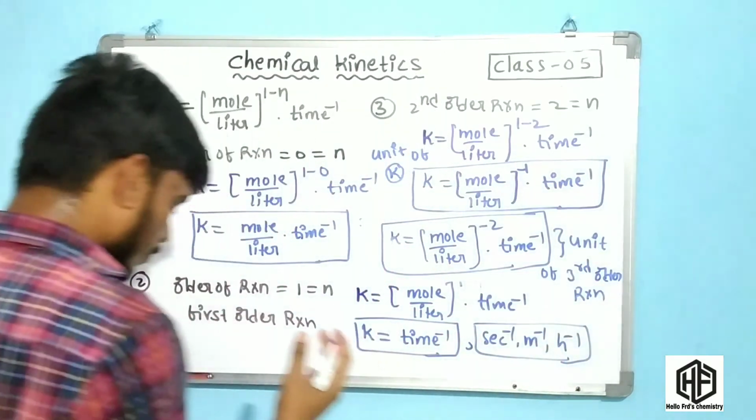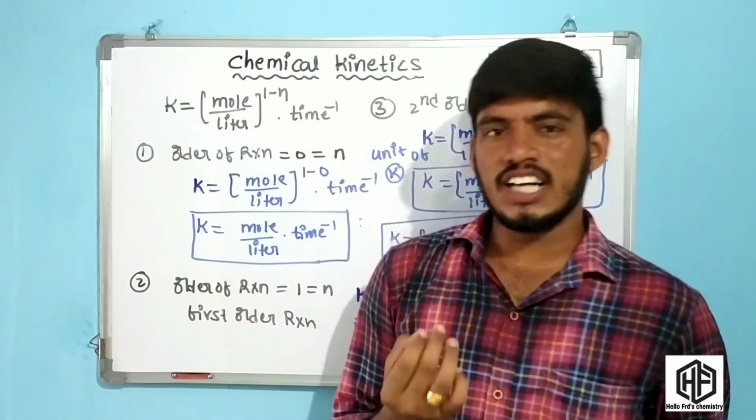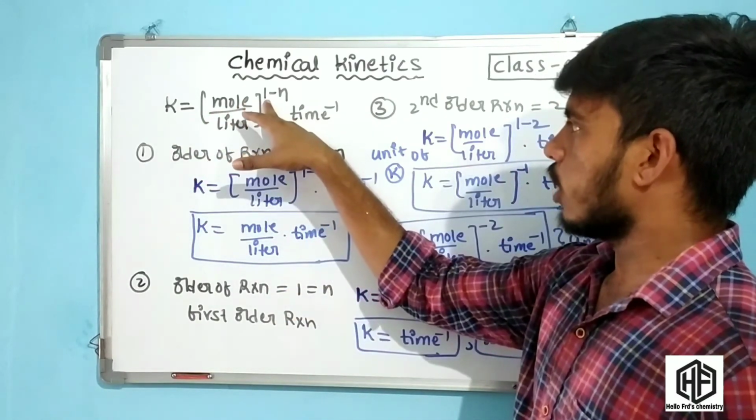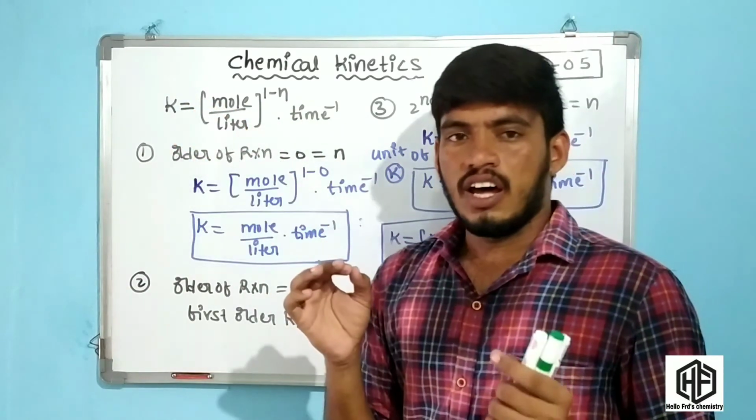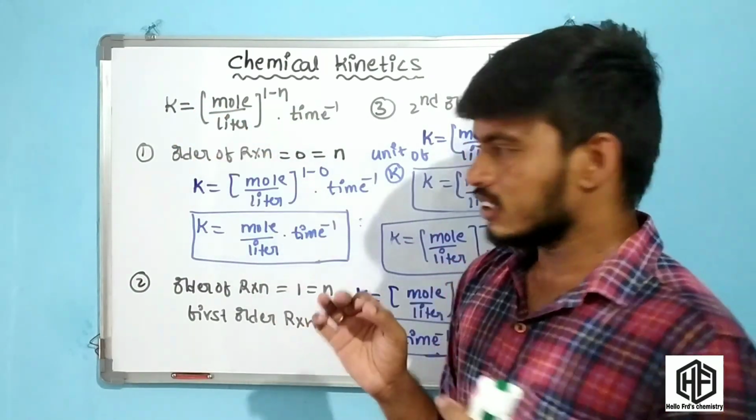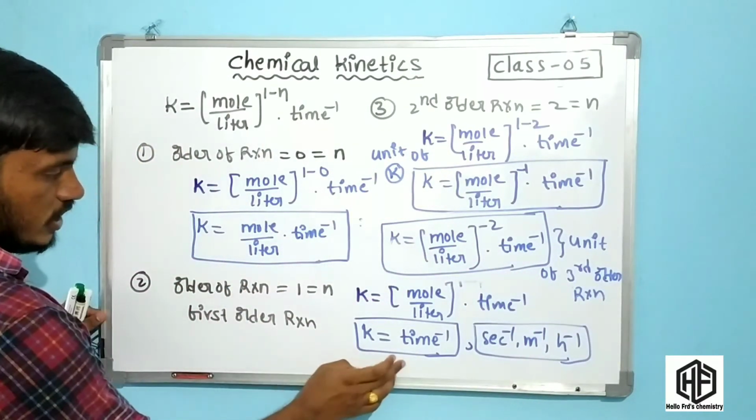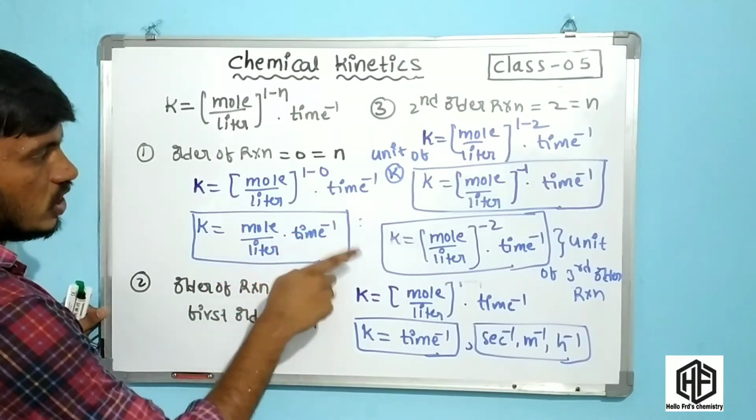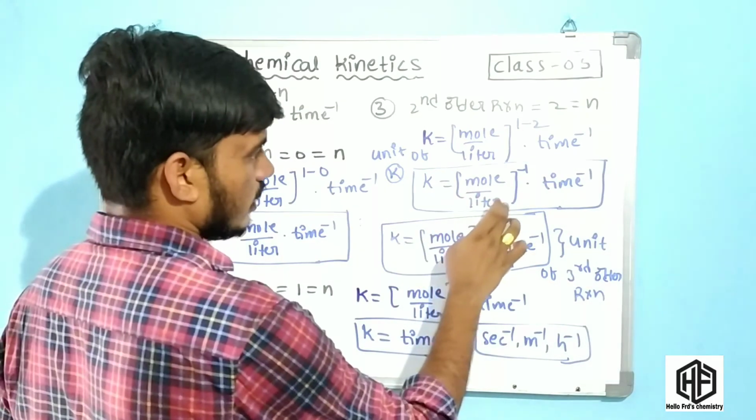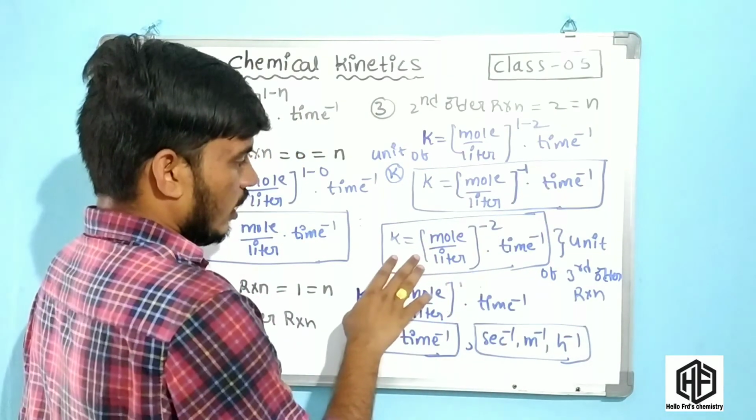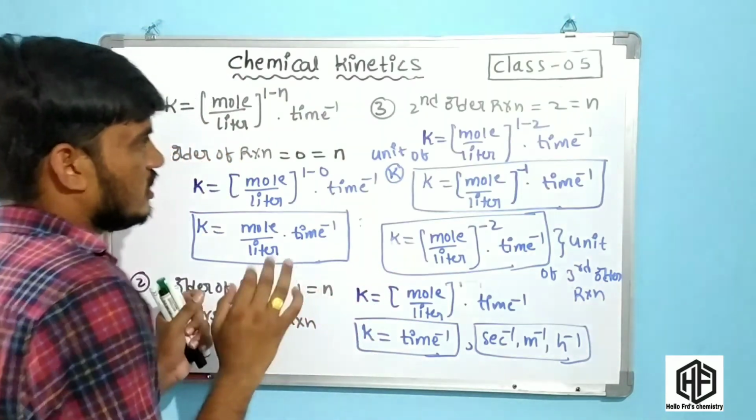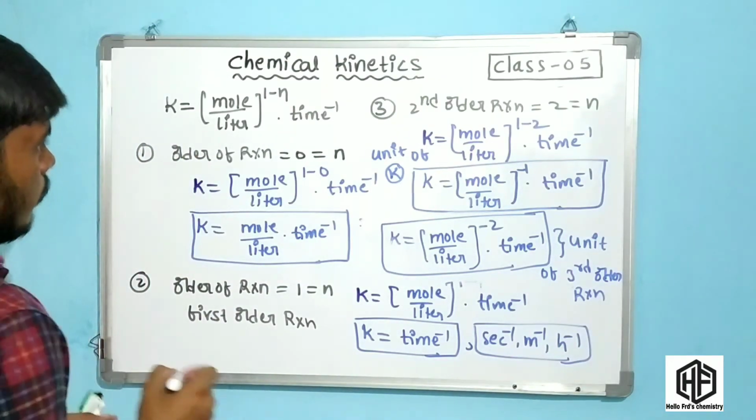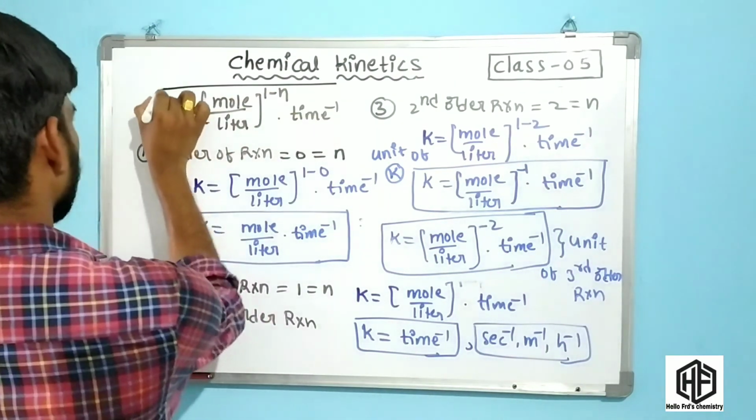Okay friends, what is the basic concept? The basic concept is that the rate constant is equal to moles per liter power 1 minus n into time inverse. This is the rate constant unit. The first order reaction unit is second inverse, the zero order reaction unit is moles per liter into time inverse, and the second order unit is moles per liter power minus 1 into time inverse. This is the third order reaction unit. This is a very important concept, friends.